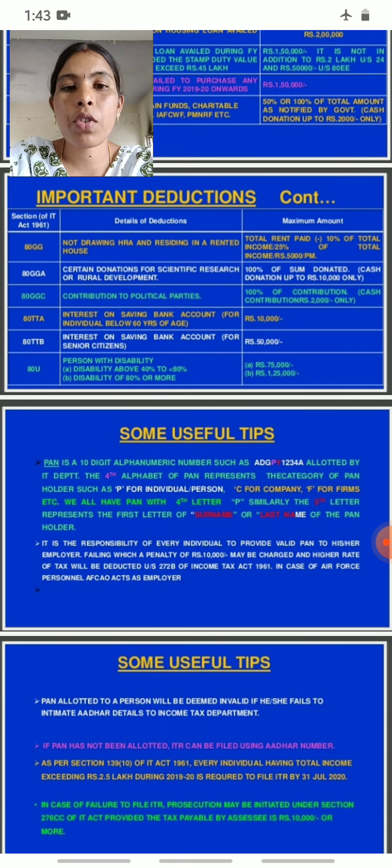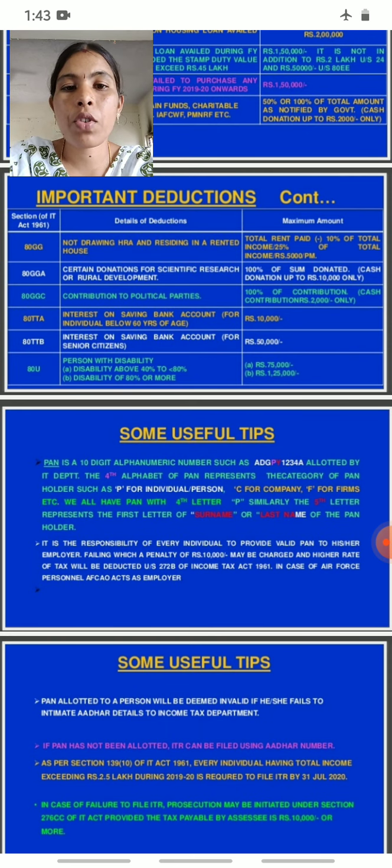Then some useful tips are there. So what are the useful tips regarding income tax? First one is PAN. PAN is a 10-digit alphanumeric number such as ADGPY1234A, allotted by the income tax department. Who allots this PAN number? The income tax department. The fourth alphabet in the PAN represents the category of the PAN holder.